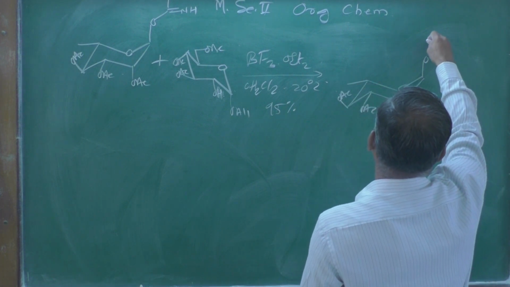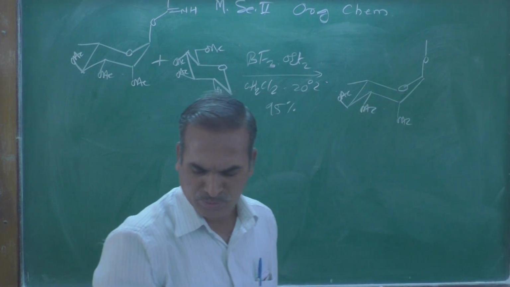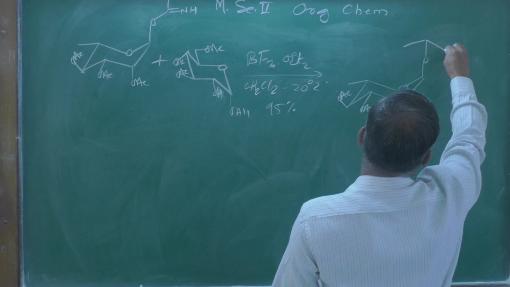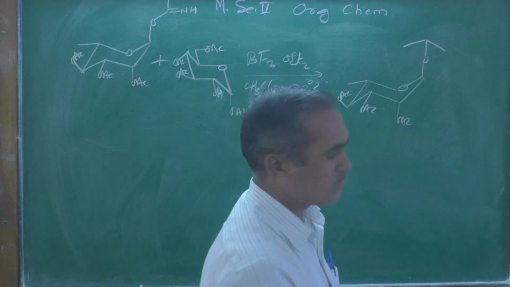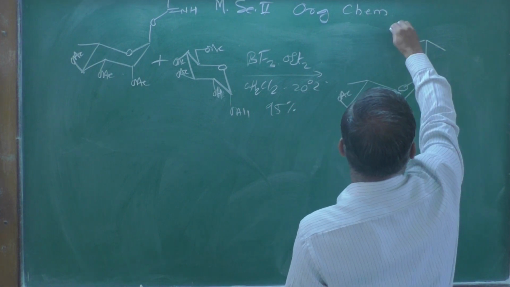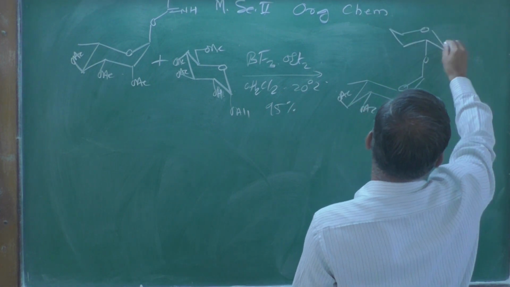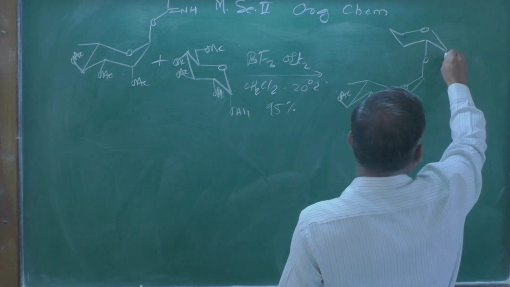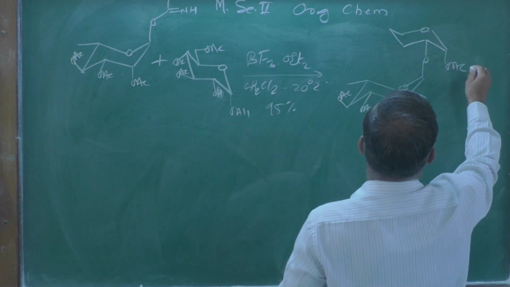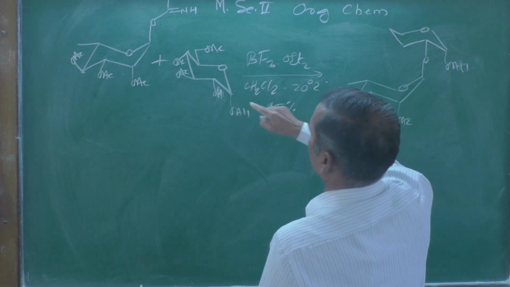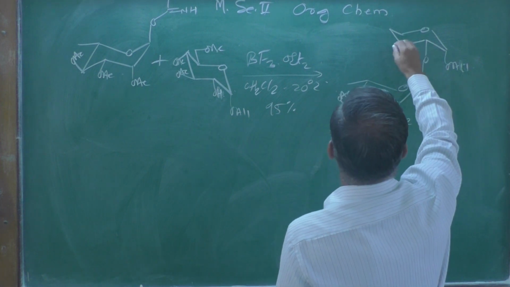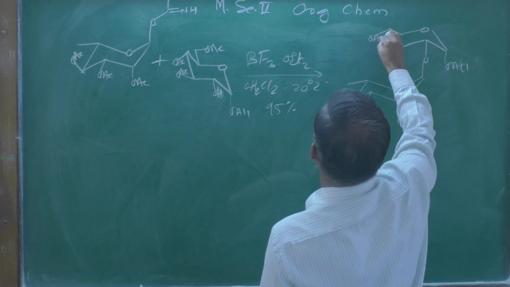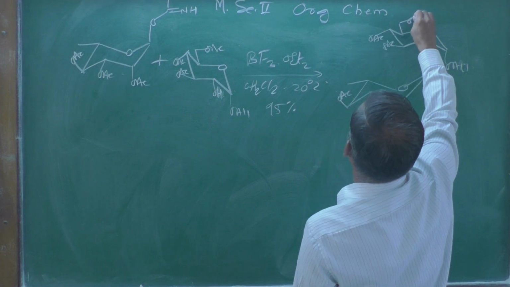Now here this bond is going to form, and we can write this compound as it is, with the oxygen atom like this at the two position, then here the O-allyl is shown as it is, then OH is joined there, then OAc, here also OAc, and here you can write OAc.